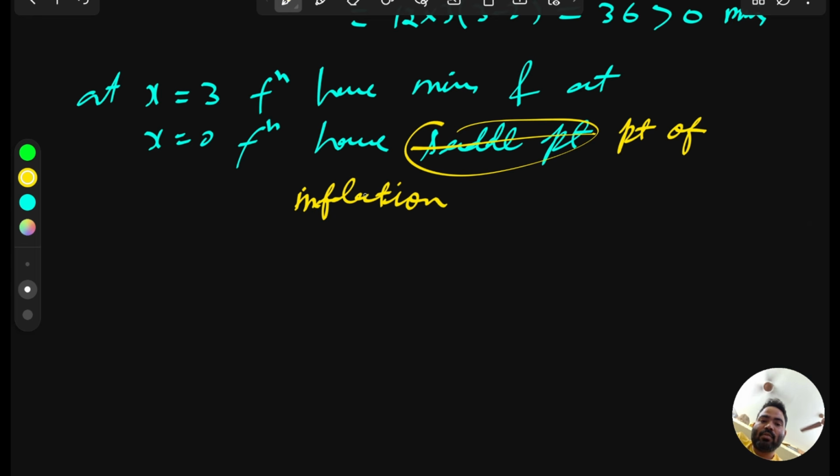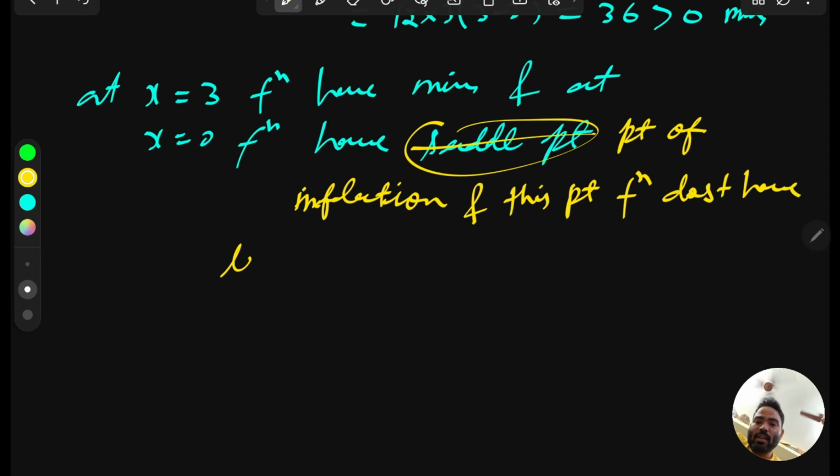So at x equal to 0, function has a point of inflection, and you can say at this point the function doesn't have local maxima or minima. At x equal to 0, function doesn't have any local maxima and minima. You can say saddle point, but you already investigated that this is a point of inflection, so you have to say this is a point of inflection, not a saddle point.